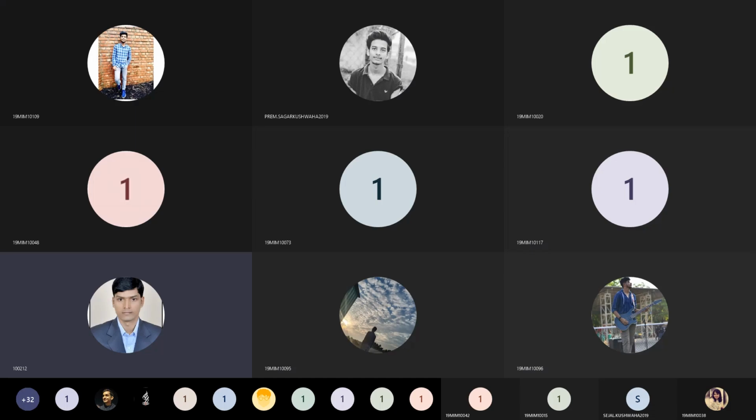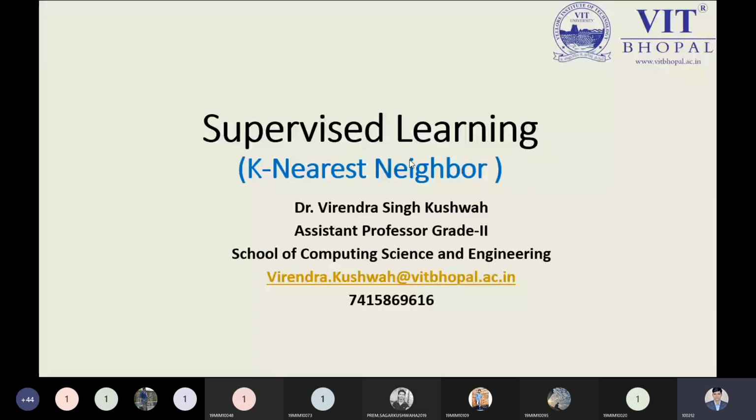The topic written over the slide is supervised learning, followed by the KNN. KNN means K nearest neighbor. Let me clear this to all once again. As a quick review, we have two problems in supervised learning: one belongs to regression, the other belongs to classification.